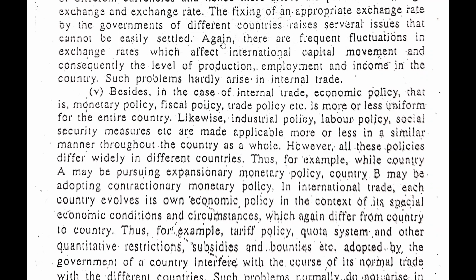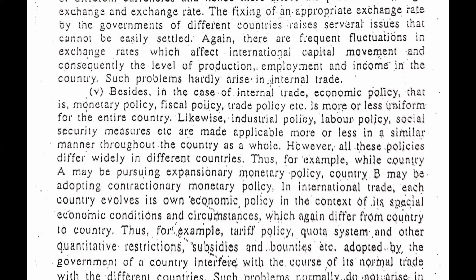So guys, based on this explanation, we can understand that the policies of different countries are different. When we are doing internal trade, there is uniformity of the policies taken by the government, whether it is monetary policy, fiscal policy, trade policy, or so on. So guys, when we are doing internal trade, there are not many barriers of policies which have been implemented by the government.